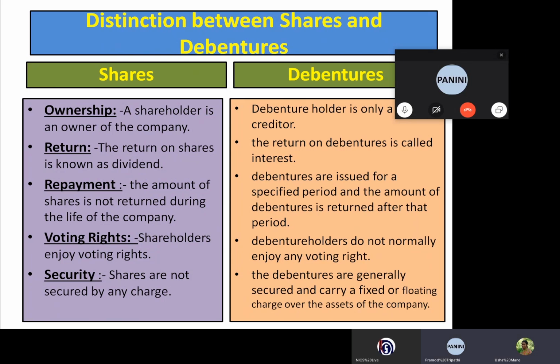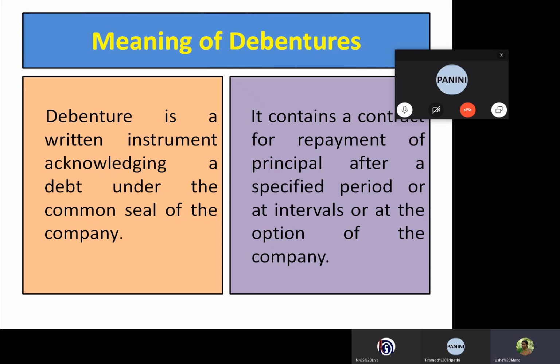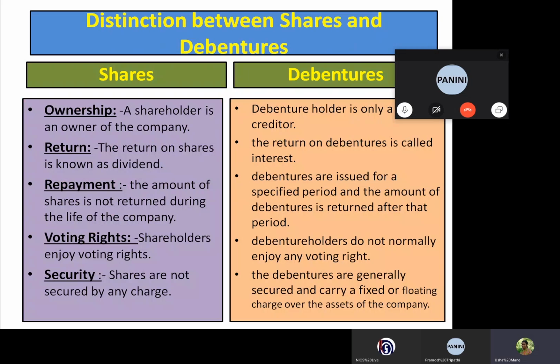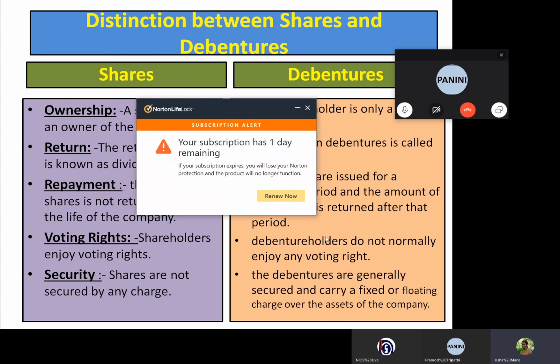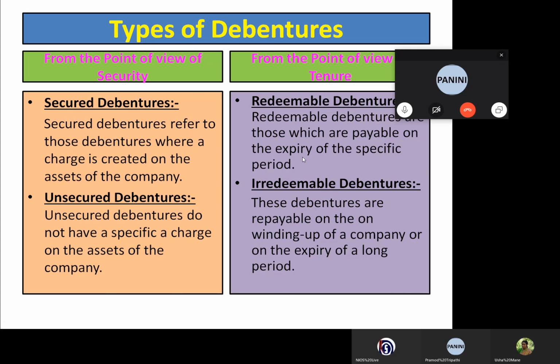There is a difference between shares and debentures, which we have seen, on the basis of ownership and returns, repayment, voting rights, and security. Now, the types of debentures: from the point of view of security, and another from the point of view of tenure.